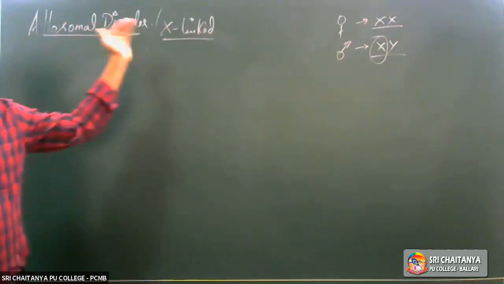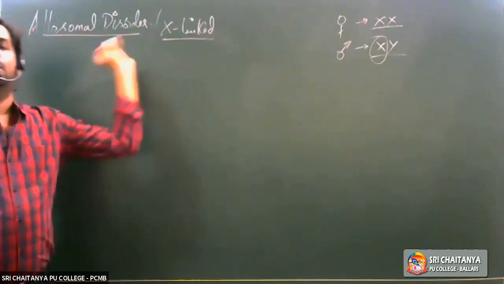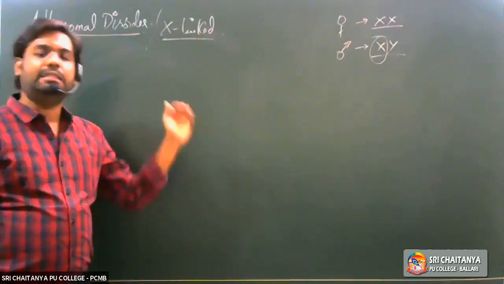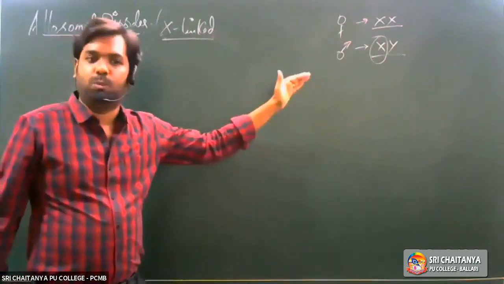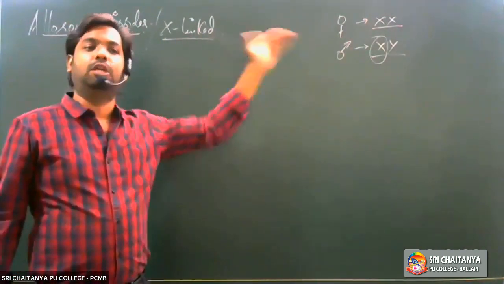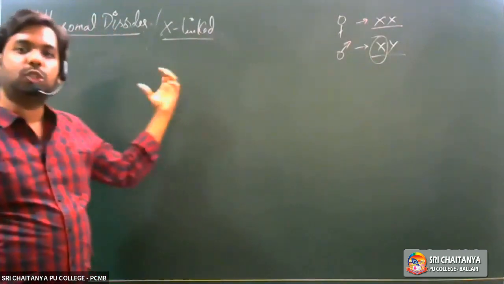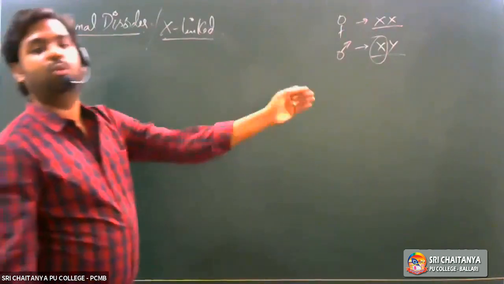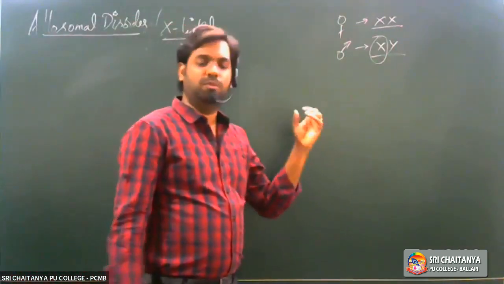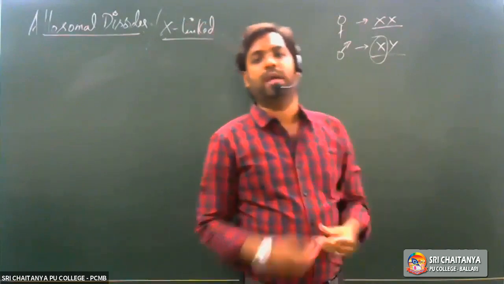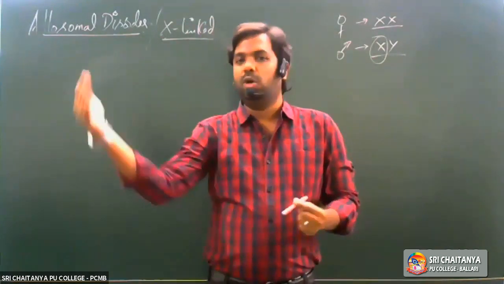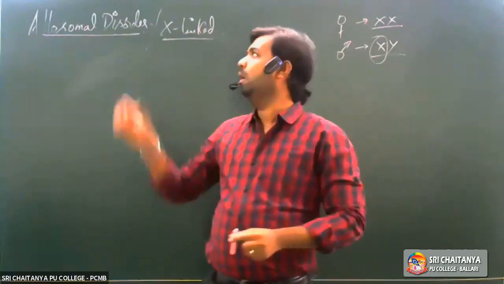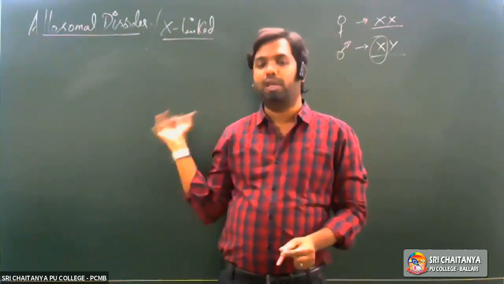Now, what does this mean, X-linked disorder or allosomal disorder? These are the disorders that are caused due to mutation in the genes located on the X chromosome. That is what we call an X-linked disorder. If you recollect with regards to autosomal disorders, any sort of mutation seen on the genes located on the autosomes, we call autosomal disorders. Here we are precisely talking about the genes which are located on the X chromosomes.